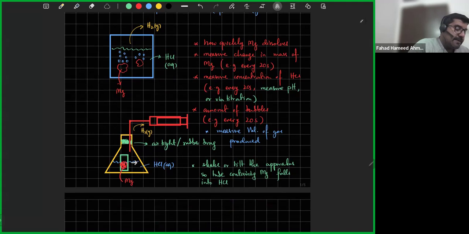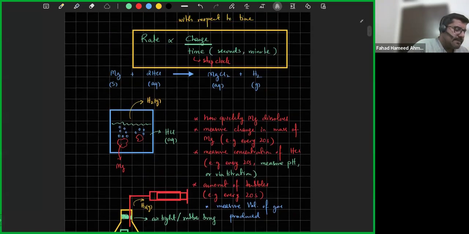For that, you would have to come up with a different apparatus because you would have to collect the H2 gas that's getting produced. The previous apparatus is not going to work because the gas inside is all kind of escaping. So you have to make an airtight rubber bung. Remember, the first question is going to be about drawing, and it's going to be one of those.